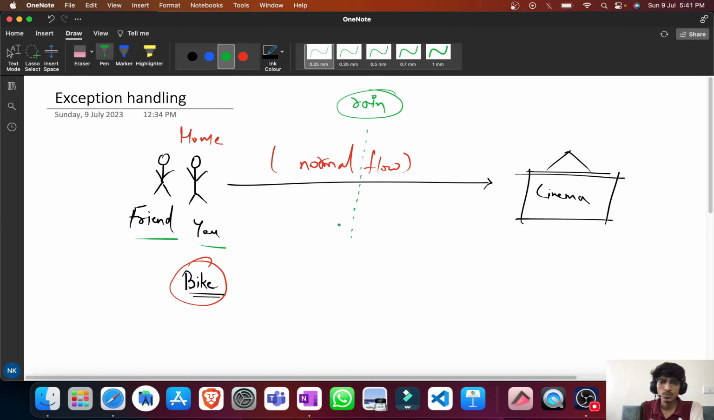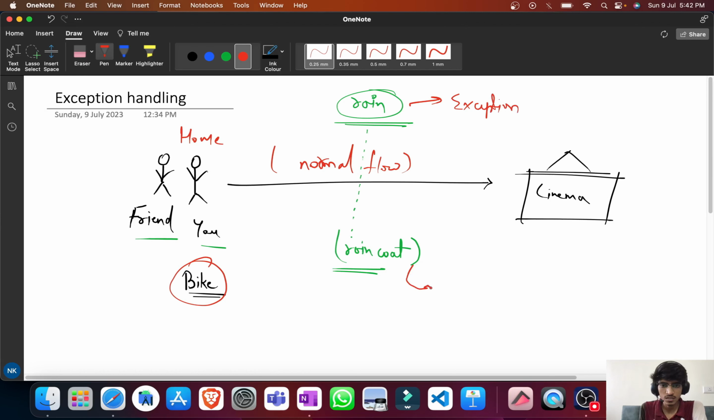But suppose you have tackled this issue with the help of a raincoat. Let's say you are having a raincoat. Now here there was a problem in your way, but you have tackled it by an alternate possibility. This thing is known as exception, and this concept of handling that exception by an alternate way is known as exception handling. So this is one thing to understand.